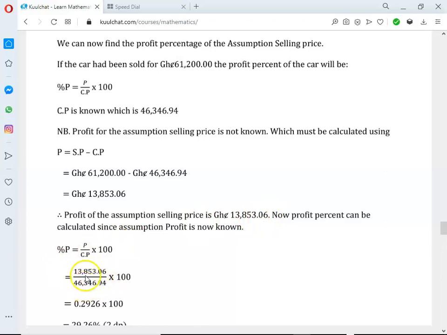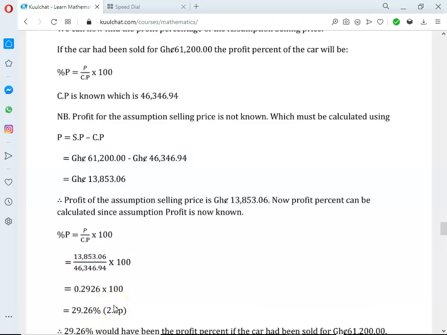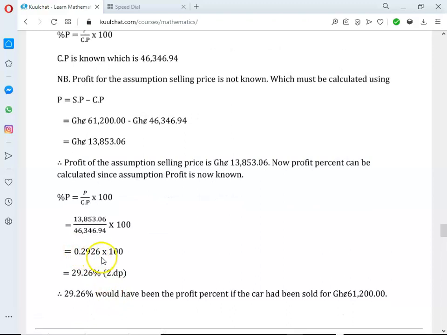The cost price is 46,346.94, and we substitute that, times 100. If you do the division, you get 0.2926 times 100, which gives 29.26%, in 2 decimal places, because they say to leave our answer in 2 decimal places. So that's our profit percent.